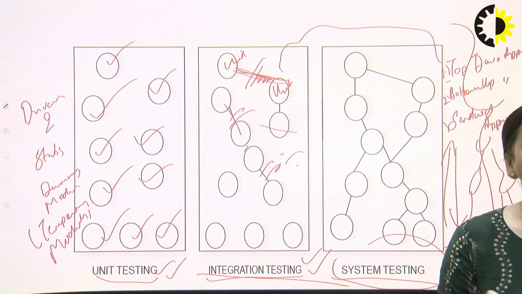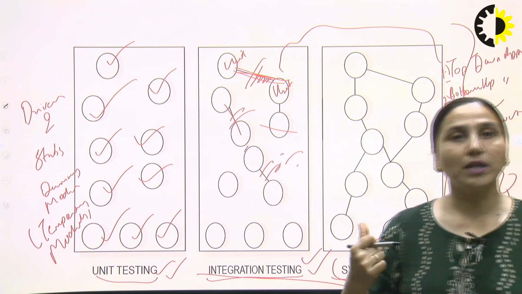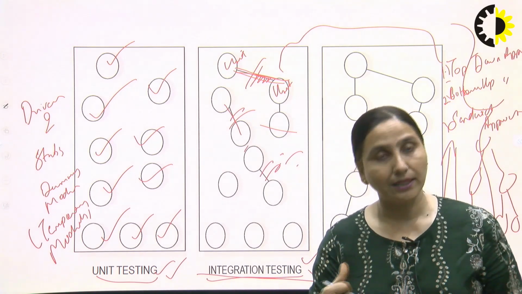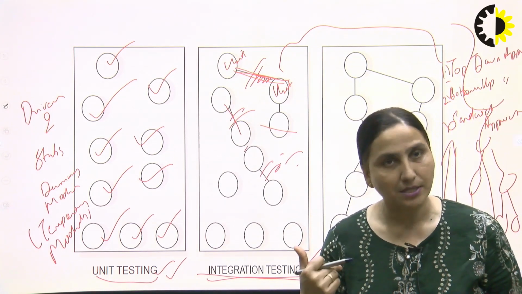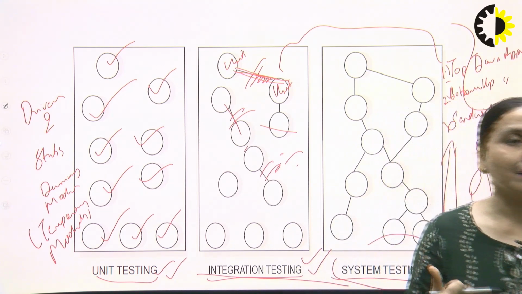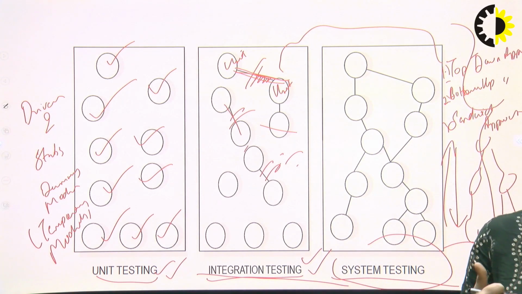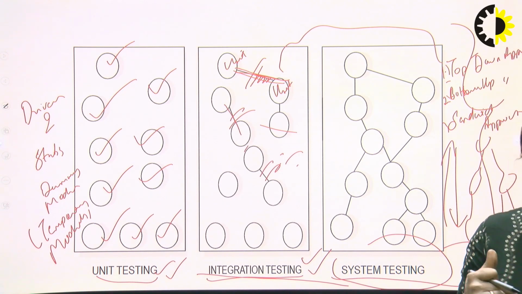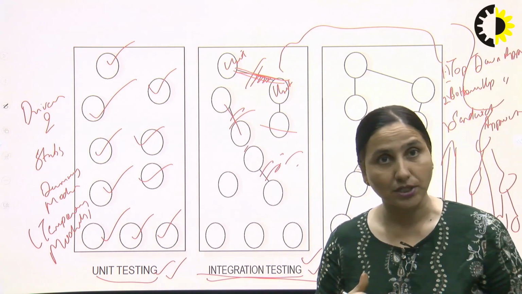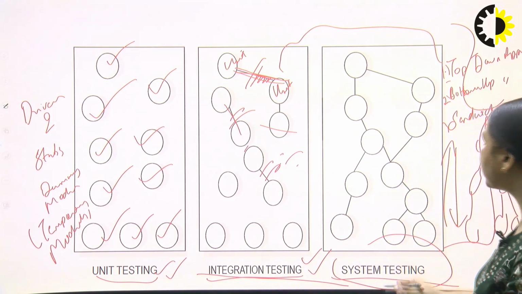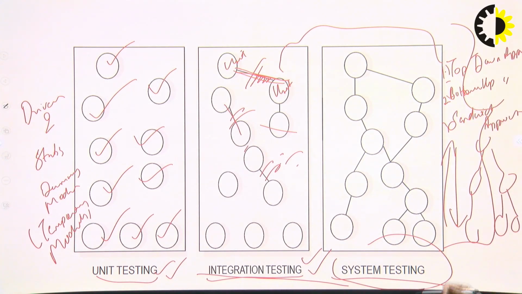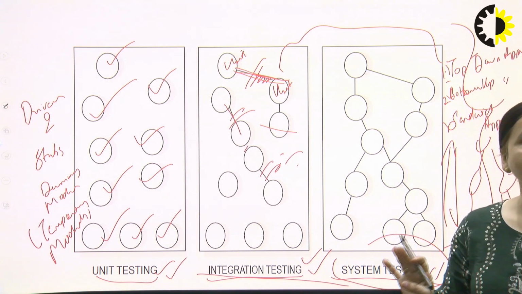Once we have done that, we move on to the integration part, testing how the system responds and gives results when we integrate a module with another module. And third comes system testing, which means that before delivery of a project to your end user, it needs to be made sure that the complete system testing has been done. There is no issue in delivering the complete system as a whole. It is working perfectly fine.